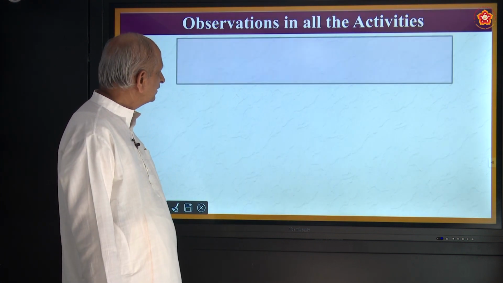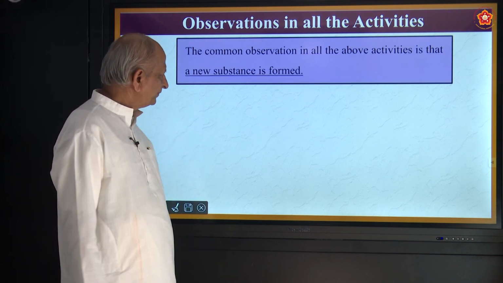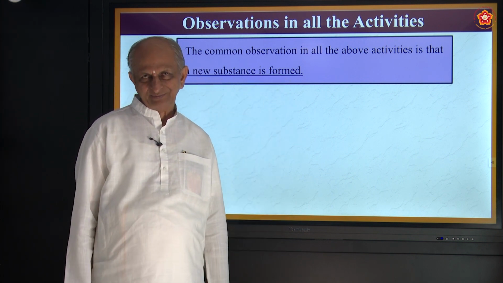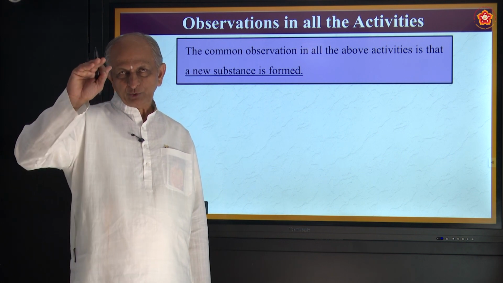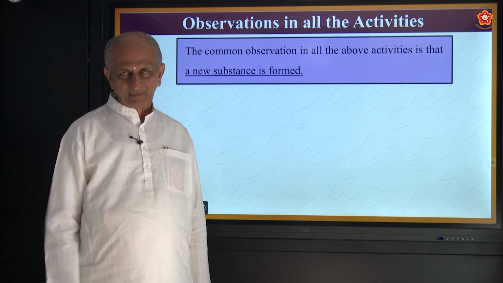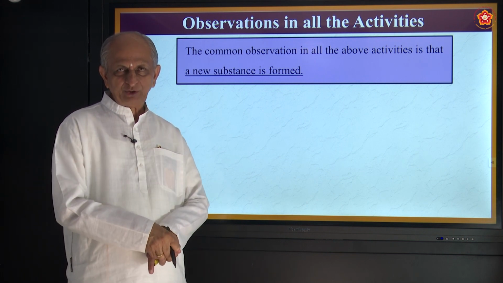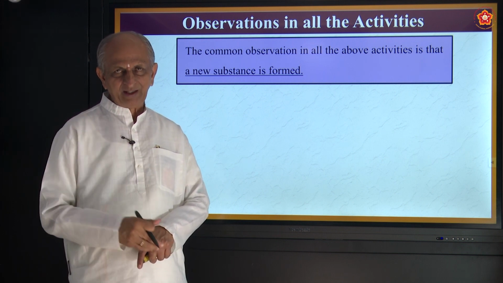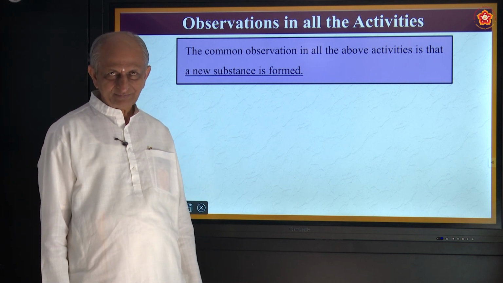Okay. So what do you observe in all these activities? You observe that a new substance is formed. When magnesium is burnt, a new substance called magnesium oxide is formed. When a blade is kept in copper sulfate solution, the blue color solution becomes green color, and there is formation of copper on the blade.